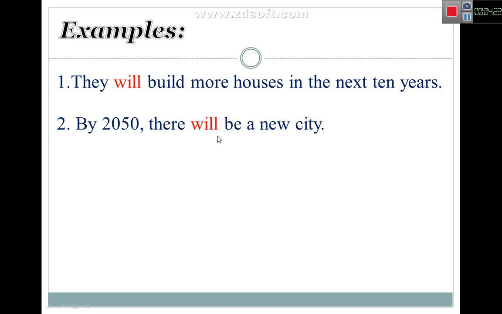It means they will build a new city, another city. There will be the same in the future, in 2050, okay? There will be a new city. Then the next one, it won't be a mega city. When they say there will be a new city, but it's not a mega city, look at this, this is the negative. It won't be a mega city. You know, we studied mega city means when a city has a population of more than 10 million, it's called a mega city. It won't be a mega city.